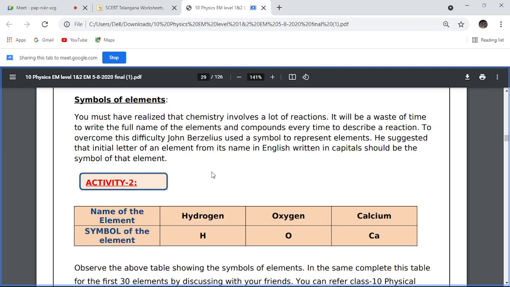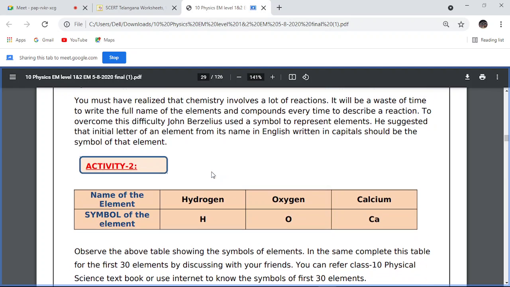So how are we writing symbols? The first letter of the name, we write in capital and keep it as the symbol. For example, hydrogen. Hydrogen symbol is H. Next is helium, He. If we kept H again for helium, it would be very difficult for you to tell them apart. So that's why the second letter is also given as part of the symbol. Like that they are given.